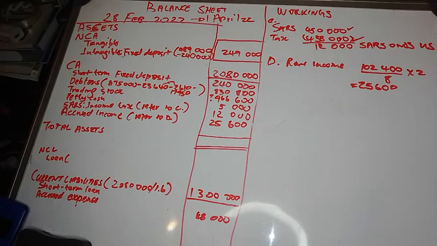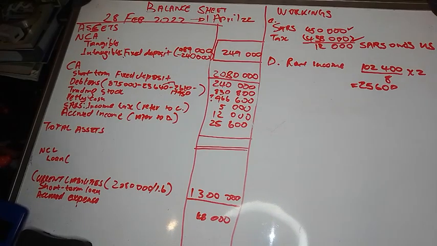Now let's look at the other information that you have. Let's see if we got these figures correct.